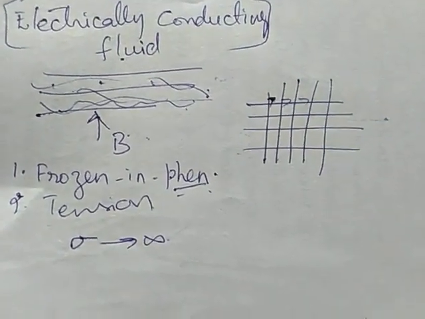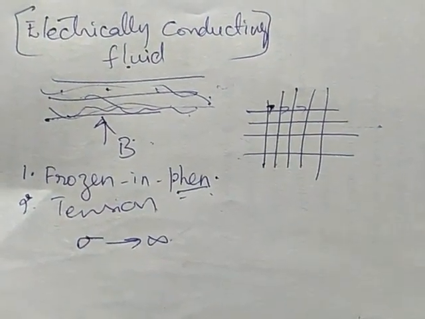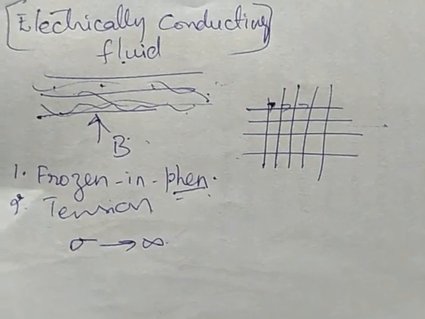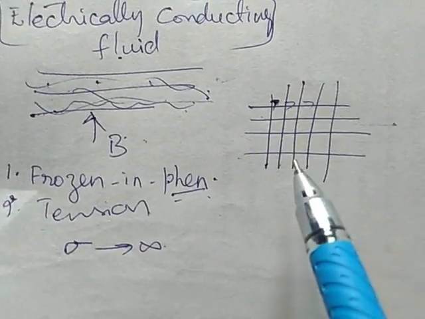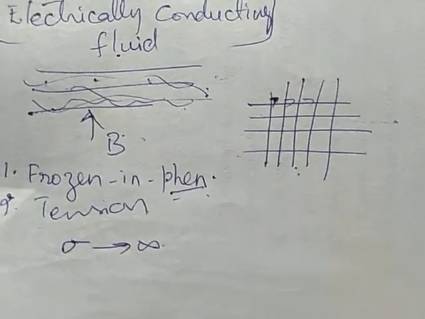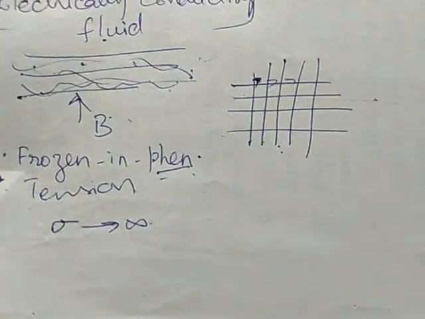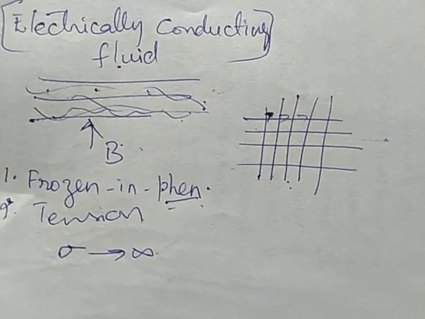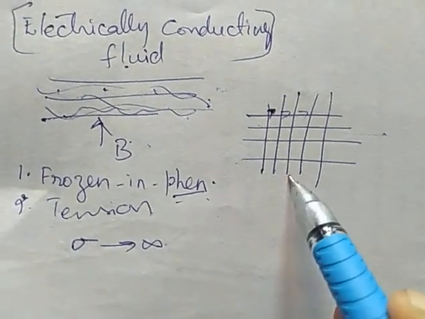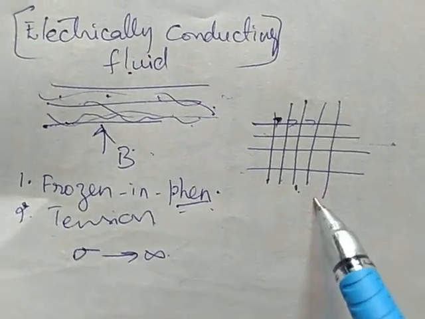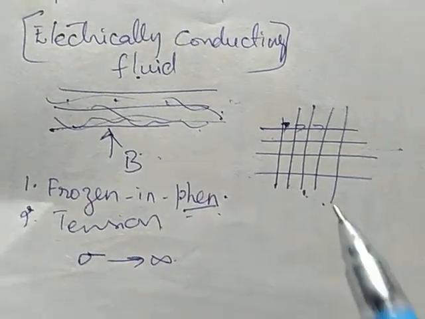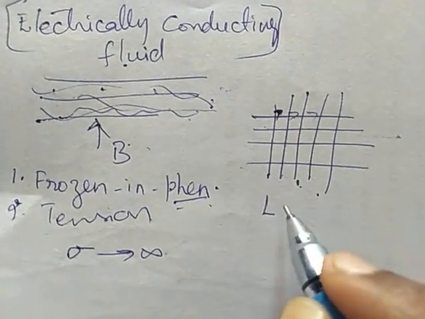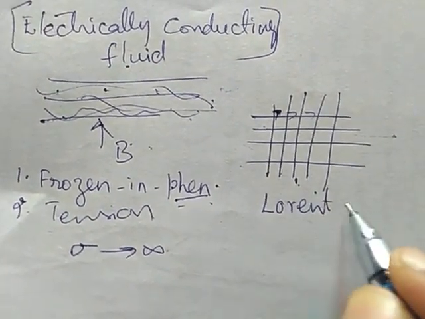That we call the frozen-in phenomenon. So the magnetic field lines behave like a material curve. In such a fluid, in the presence of a magnetic field, an additional body force known as Lorentz force is also acting on this.